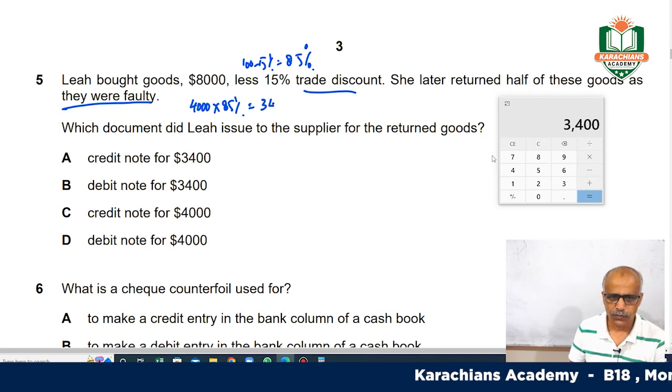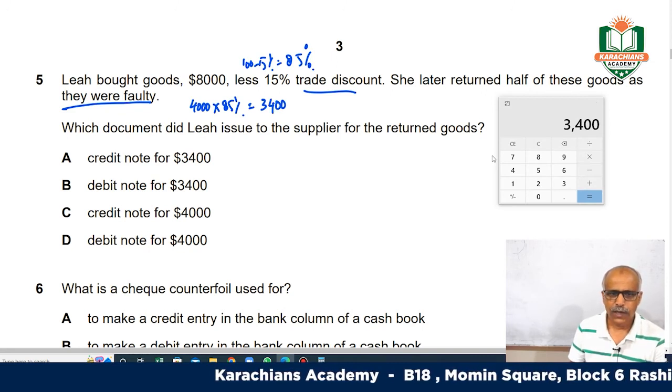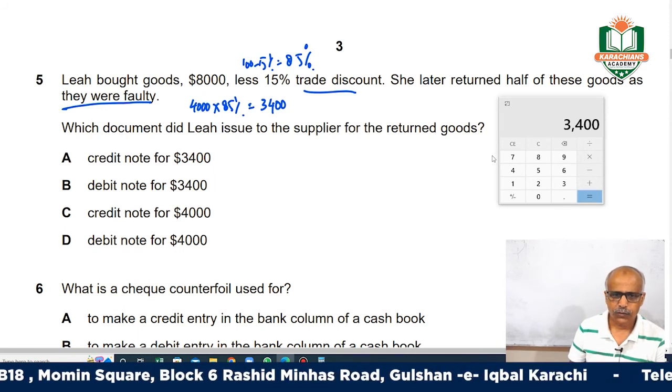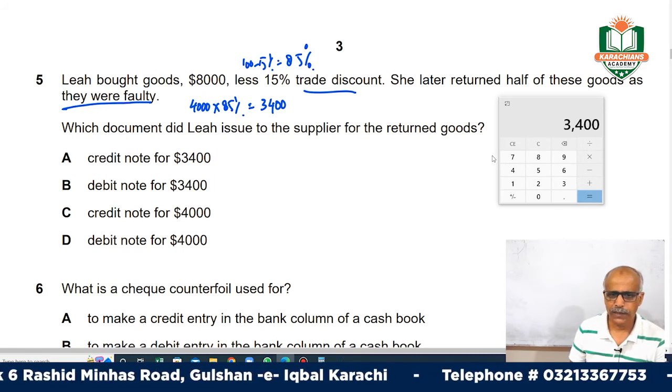The goods are of 3,400, and when you are returning the goods, what entry? It is your purchase return. And which document did Lee issue?